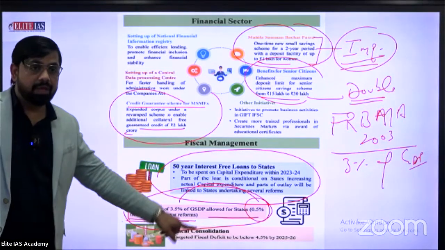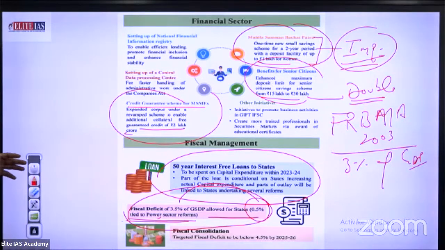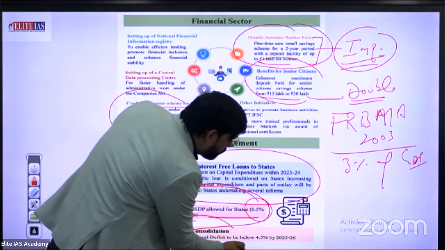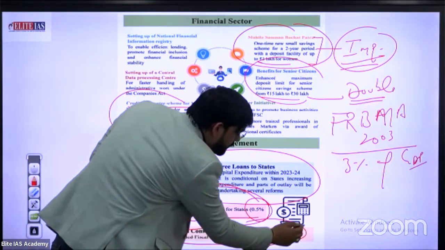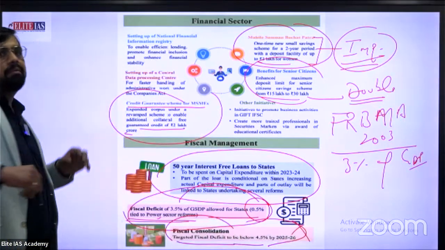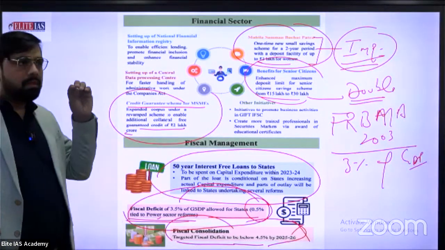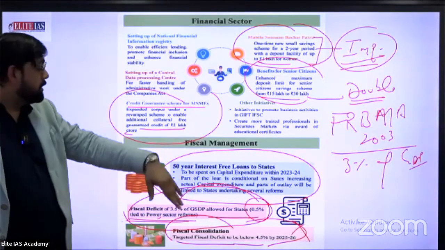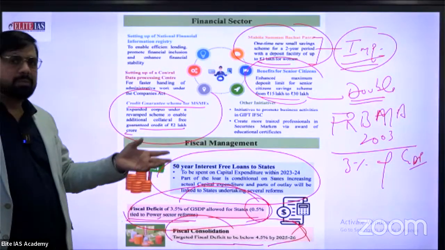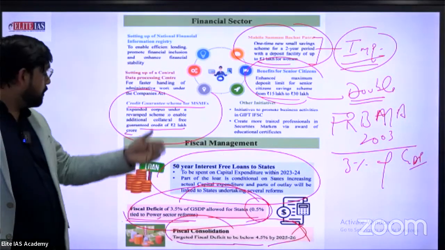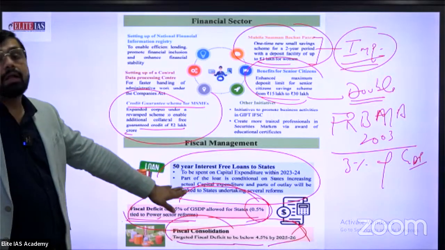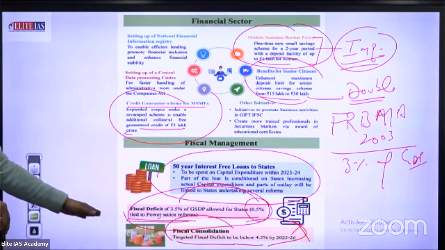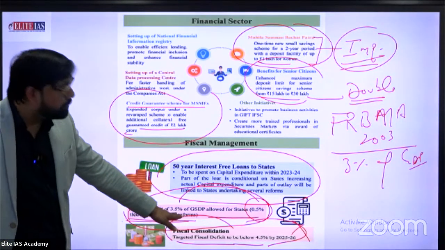Okay. So the next information: fiscal consolidation targeted to bring the fiscal deficit below 4.5% by 2025. This statement is not important for you. Mostly, don't follow the advance estimate data; approximately for 25-26 it is 4.5%, 4.6%. This is the long-term vision. What about the nearer term? The government allows 3.5%, especially 0.5% to states to spend in the case of power reform. This was the important line for you.